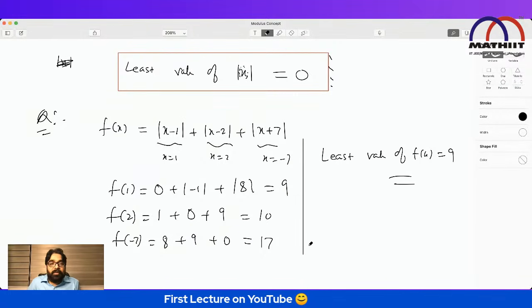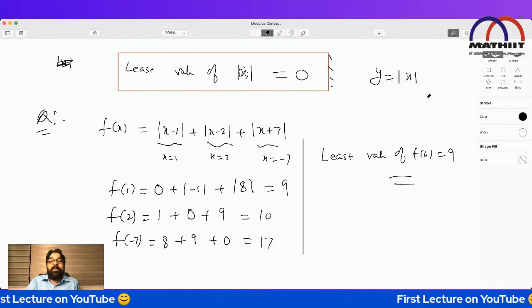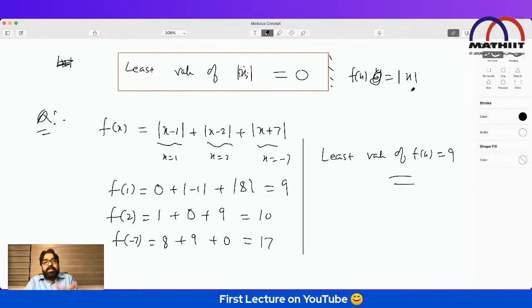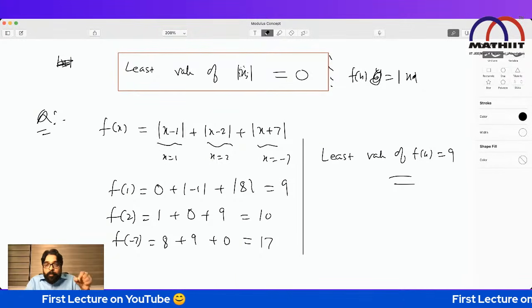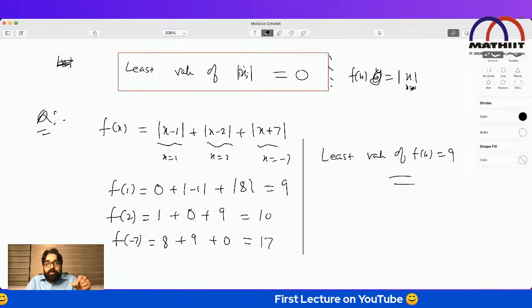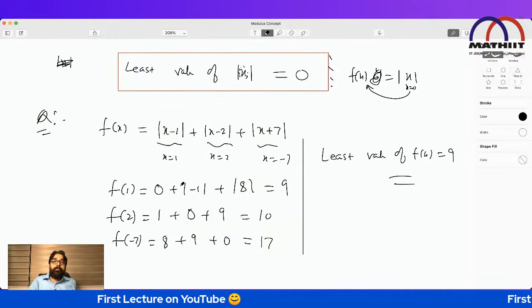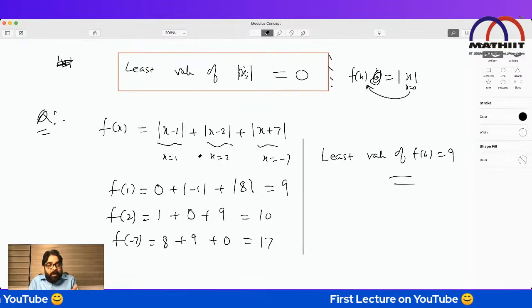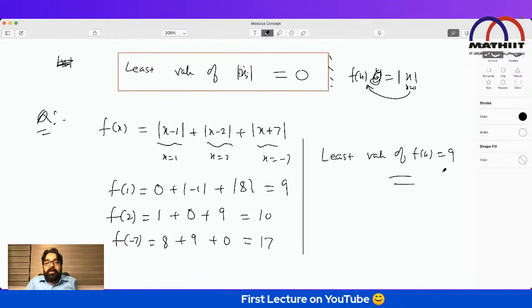Did you understand what logic I apply? If anybody asks what is the least value of f(x) = |x|, they will say, sir, very simple, it's 0. But think how it came. You put x equal to 0, substituted here, and then you got the least value. Same thing I'm doing. But here more than one mod is there. So for every mod I am putting, and then we are finding out the least value of f(x) is 9.